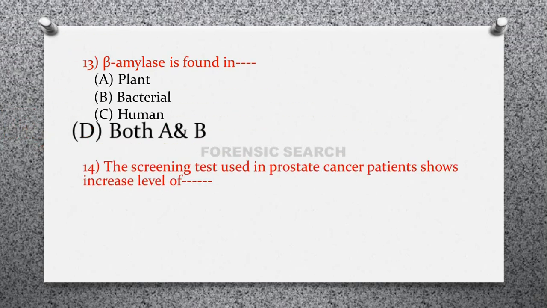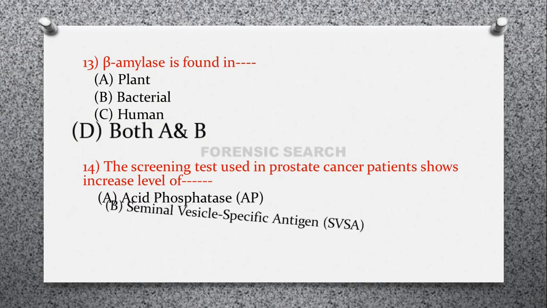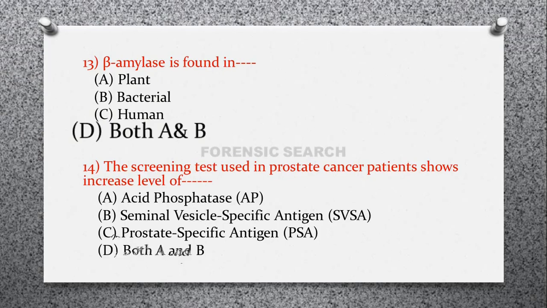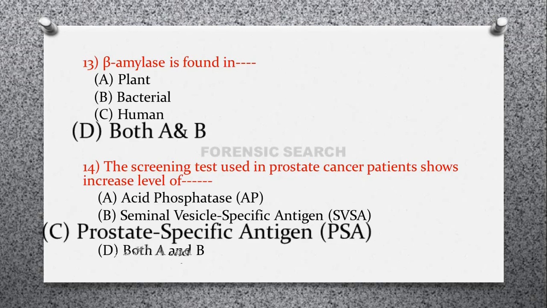Then the next question is, the screening test used in prostate cancer patients shows increased level of dash dash. Option A, acid phosphatase, option B, seminal vesicle specific antigen, option C, prostate specific antigen, and option D, both A and B. So the correct answer of this question is option C, that is prostate specific antigen.